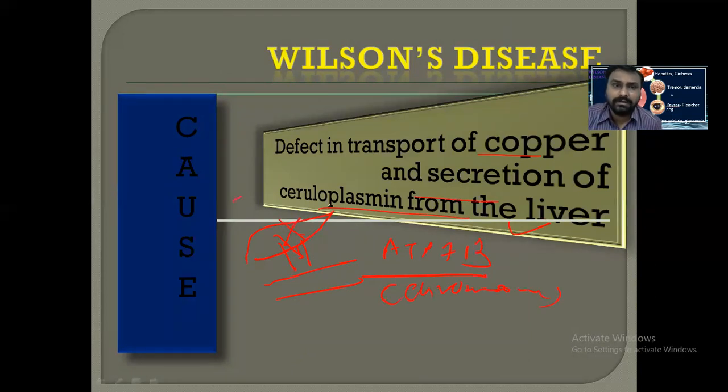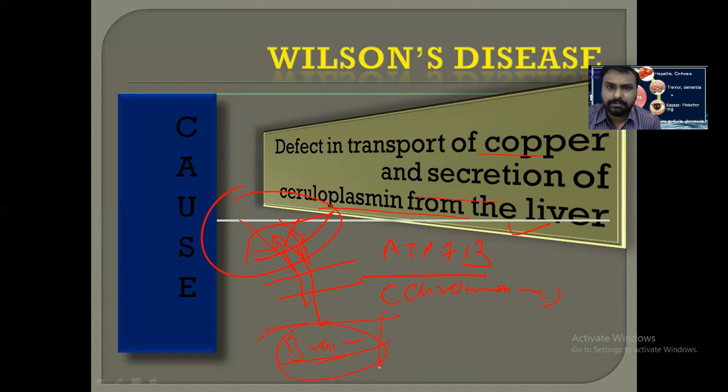So in the liver, copper will accumulate. Ultimately, it will damage the liver, and cirrhosis of the liver occurs. Then this copper will be excreted and deposited in various tissues like the brain.